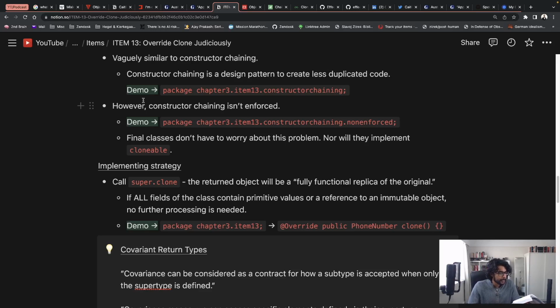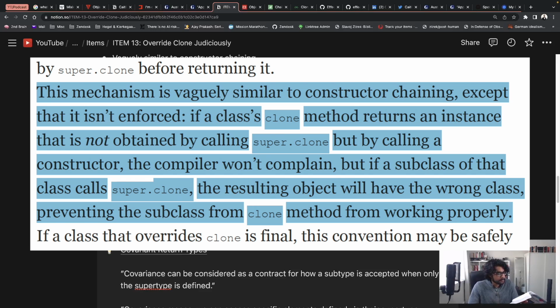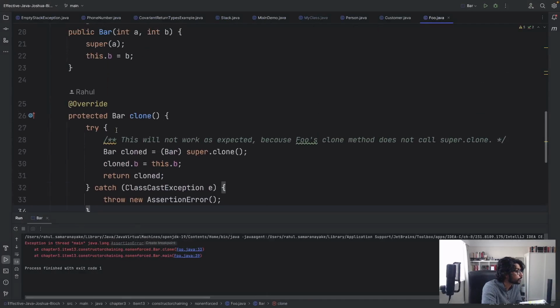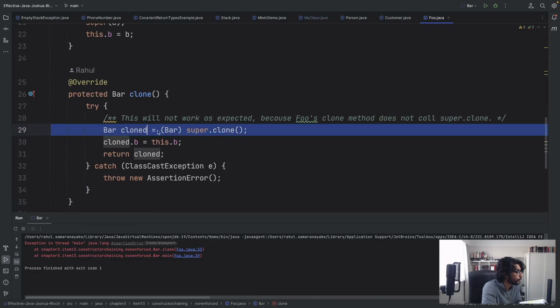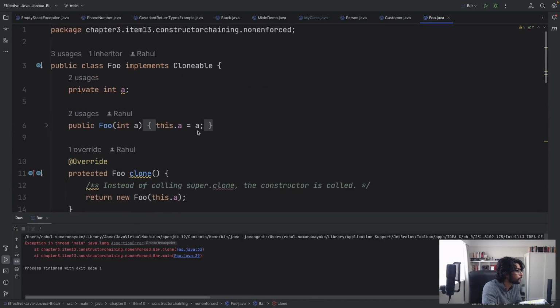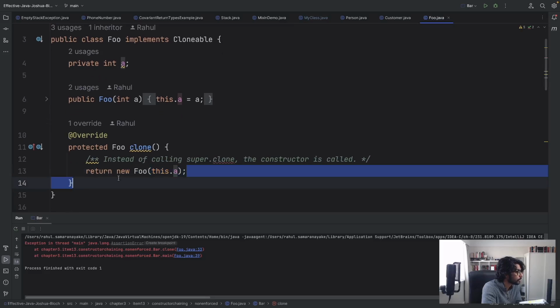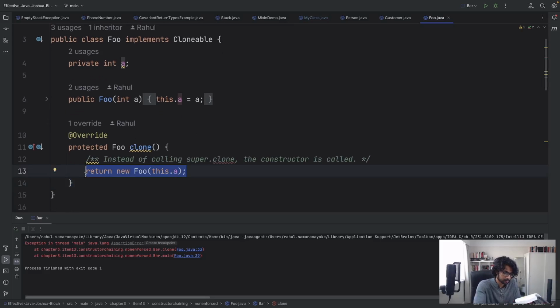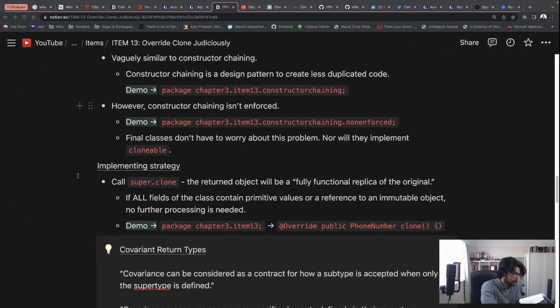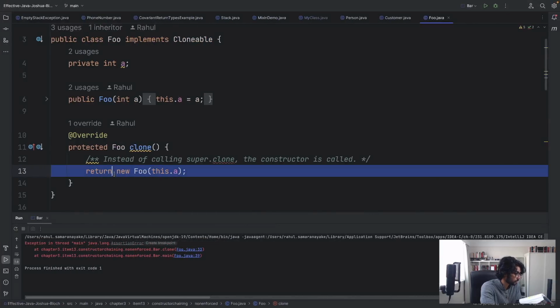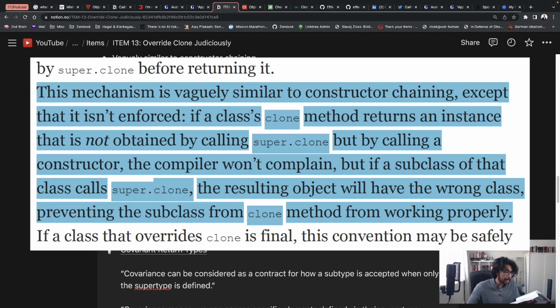So to put it a bit more clearly, Joshua Bloch states, this mechanism is vaguely similar to constructor chaining, except that it isn't enforced. If a class's clone method returns an instance that is not obtained by calling super.clone, like the problem which we see here, where the superclass Foo is not calling super.clone, but by calling a constructor, which the person's doing here, the compiler won't complain.